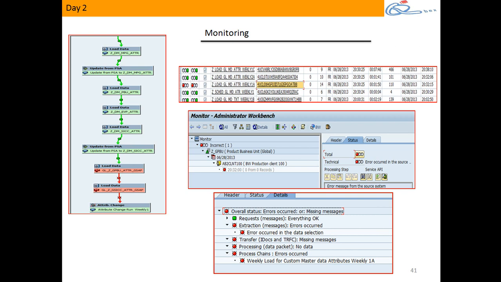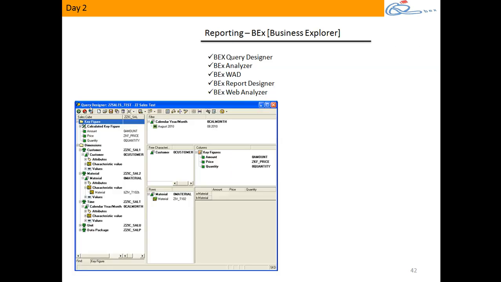Okay. And then in BW we also have a component for reporting, which is BEx, Business Explorer, and it has components like Query Designer, Analyzer, WAD, Report Designer, Web Analyzer. Basically, Query Designer is what you're seeing below. We use it to design a query. A query is like a question put to a database. And the Analyzer is a combination of Excel with some add-ons in it.